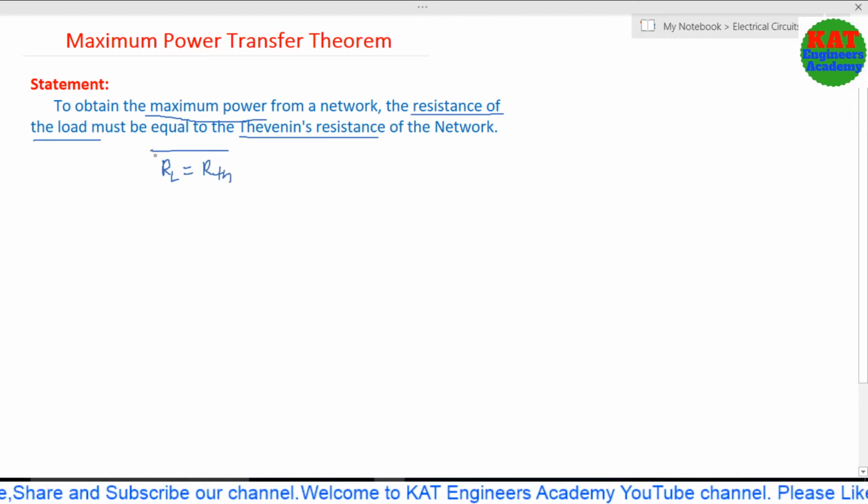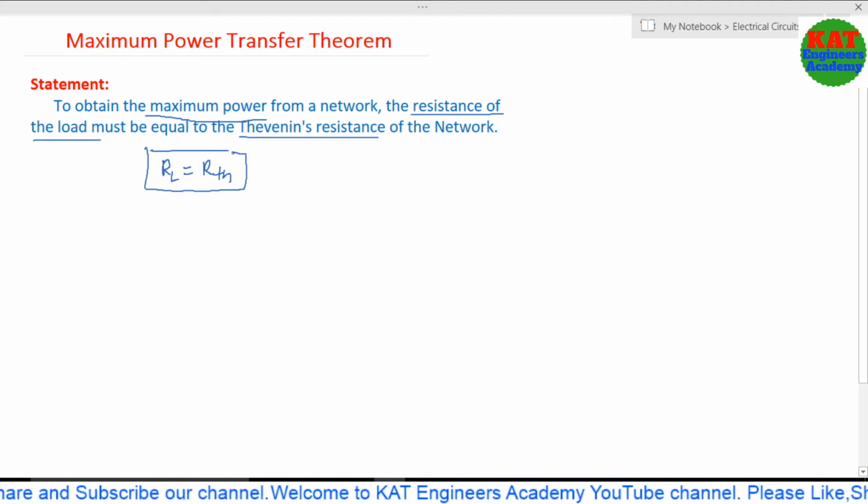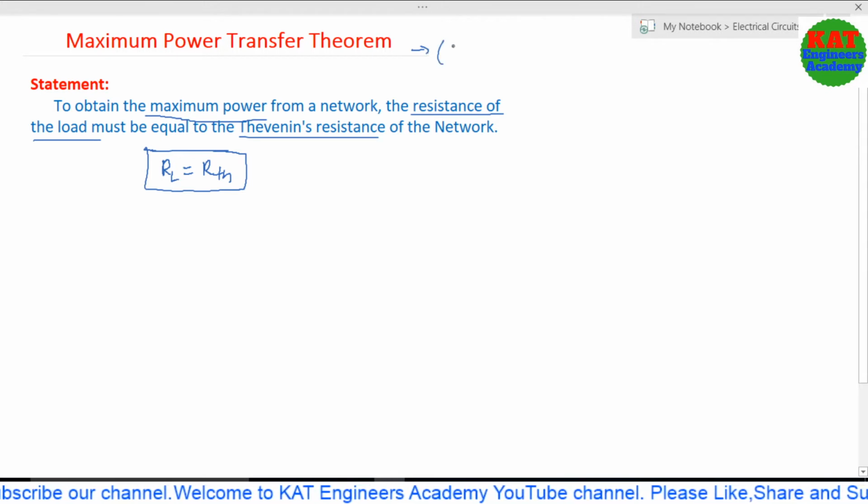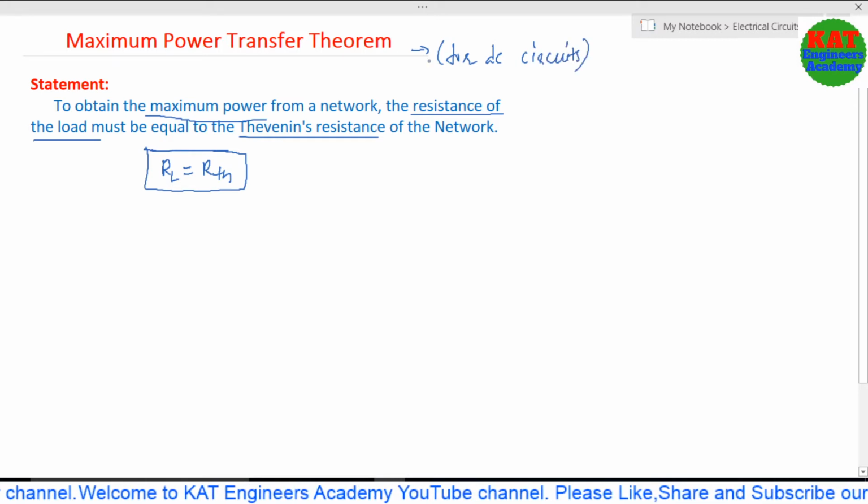Friends, this theorem is related to DC circuits only. It is applicable for DC circuits.